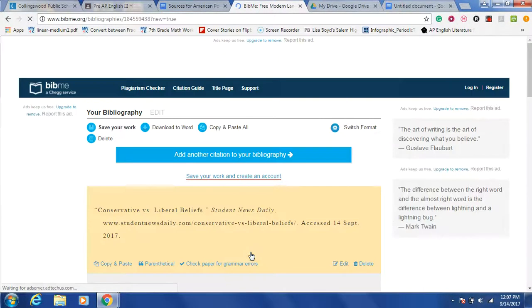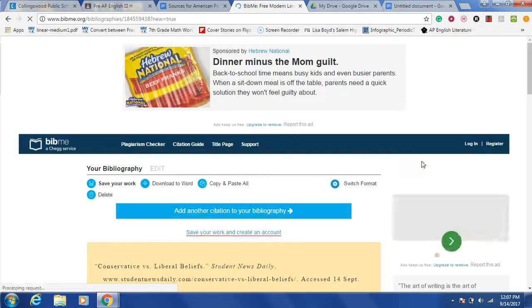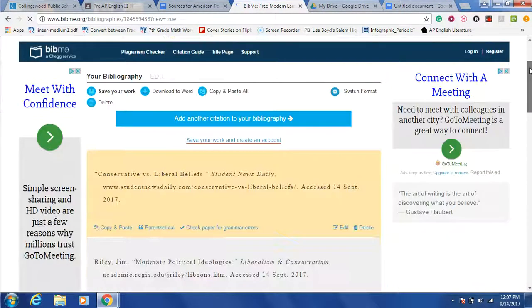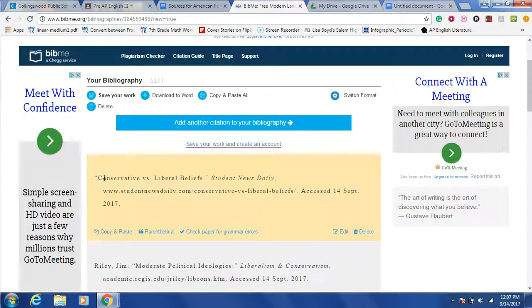We're going to create the citation. Look how this is different. The first thing that is here is not a name because there is no name. The first thing that's here is the name of the article. And the name of the article is in quotation marks. That means that when you cite anything from this article, inside your parenthetical citations, it is not going to just be conservative versus liberal beliefs. It's going to be quotation mark conservative versus liberal beliefs.